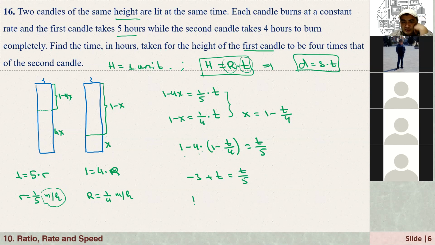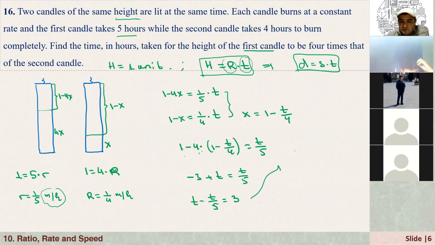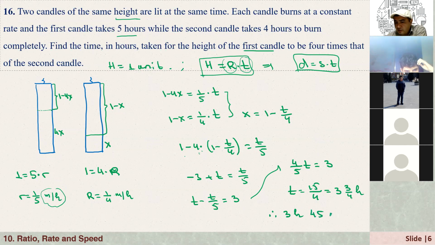If you solve this, T minus T over 5 is equal to, taking negative 3 to the right-hand side, 3. Let me continue from here: T minus T over 5 is equal to 4 over 5 T, and here we have 3, so T is equal to 15 over 4 hours, which is equal to 3 and 3 over 4 hours. Which means 3 hours, and 3 over 4 of 60 minutes: 60 over 4 is 15, 3 times 15 is equal to 45 minutes.